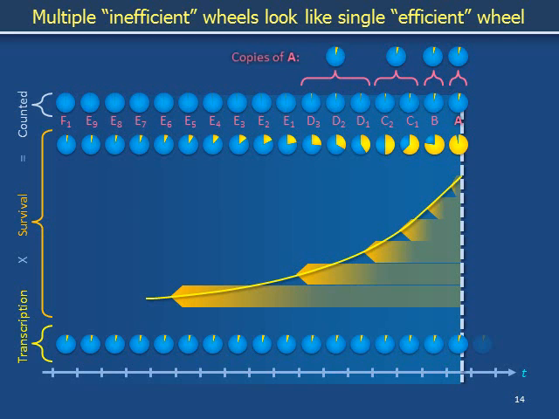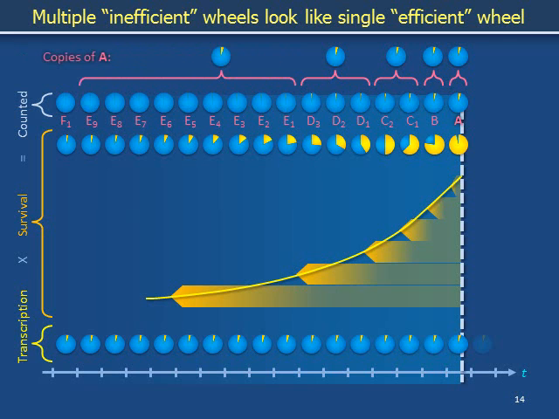Spinning these 3 wheels has roughly the same probability of generating a messenger RNA count as does spinning 1 copy of wheel A. The yellow sectors in wheels E1, E2, and so forth are becoming so slender that spinning these next 9 wheels has roughly the same chances of generating a messenger RNA count as does a single spin of a copy of wheel A.